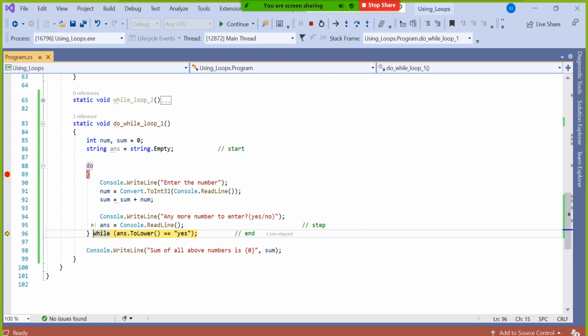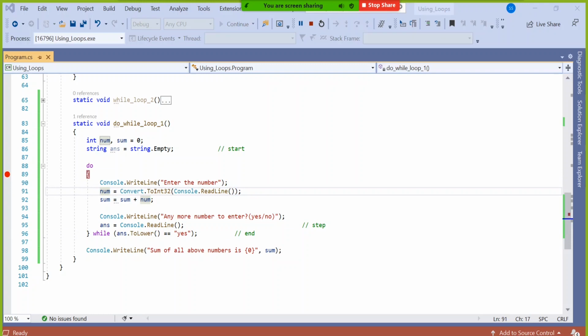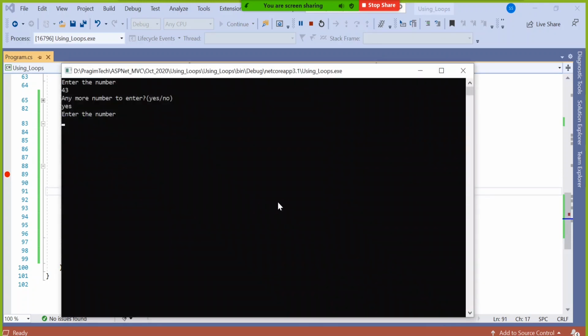So a while loop always asks a question first: do you want to continue? But a do while loop asks the question from the second time onwards: do you want to continue? Understand carefully. If I press F10, now it will as usual come up and say, enter the number. Then I will enter one more number, let's say 76.